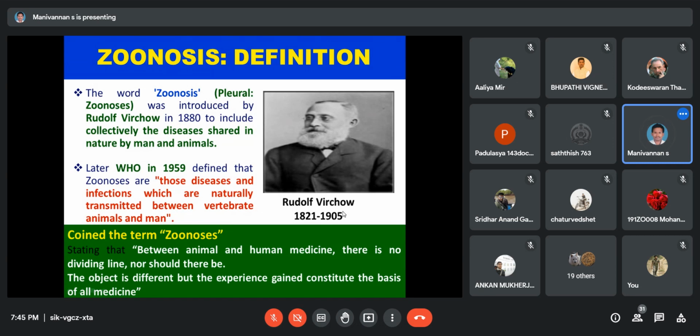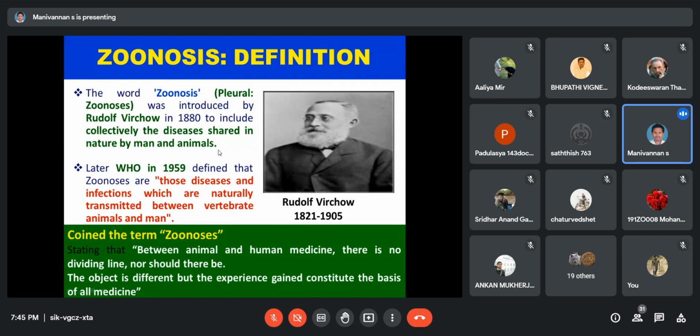Okay, right. What does zoonosis mean? The word zoonosis was introduced by Rudolf Virchow in the 1880s to include collectively the diseases shared in nature by man and animals. So it involves both man and animal. The term zoonosis was coined by Virchow. Later the World Health Organization, WHO, in 1959 defined zoonosis.